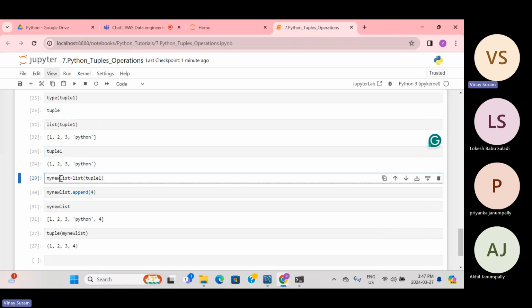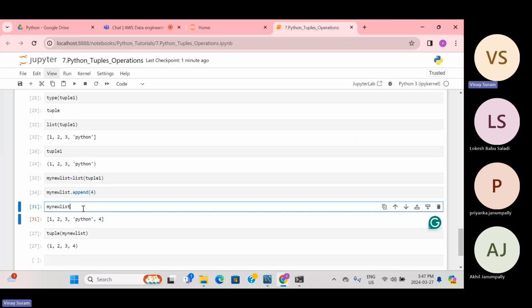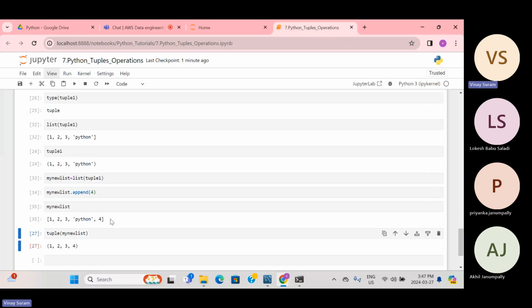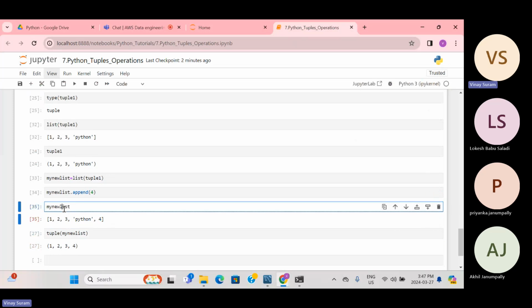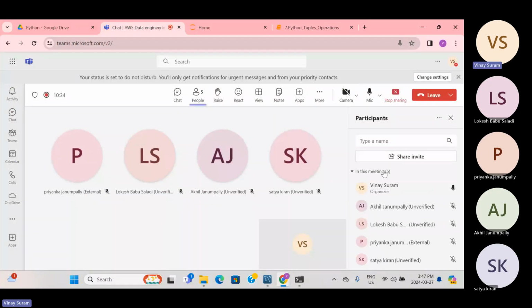We have converted it to a list and assigned it to some variable here. And now we're trying to append the element to the list. And again we are trying to convert, now you can see 4 is added. So now I'm converting this list to a tuple. That is what I'm just running. Python will be added. So this is how it works.